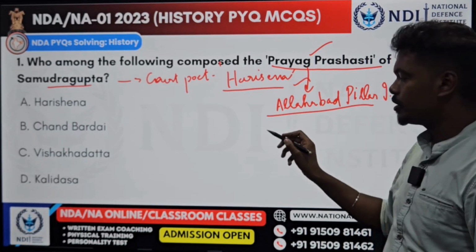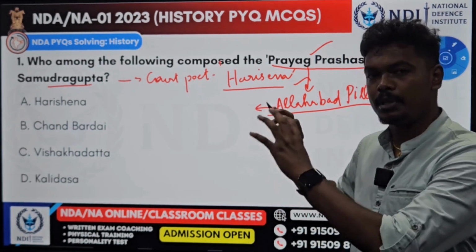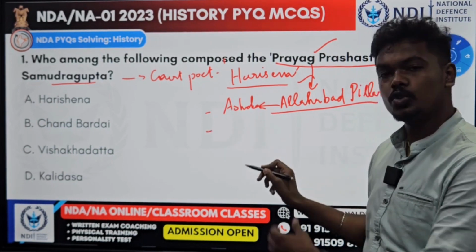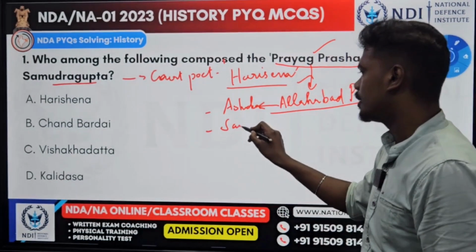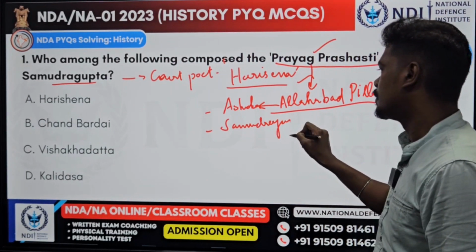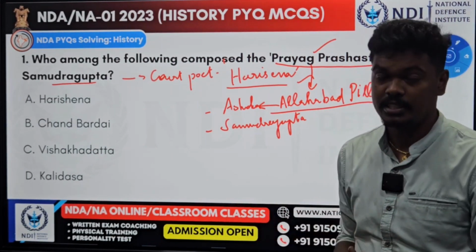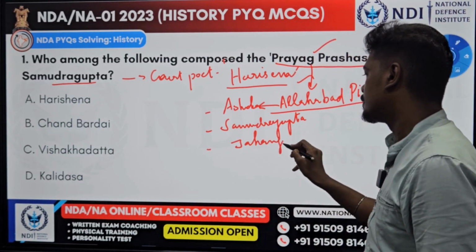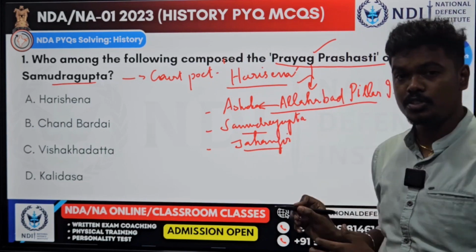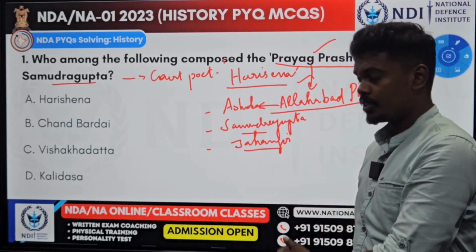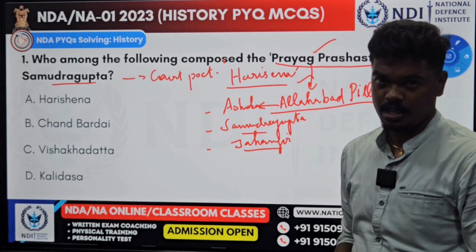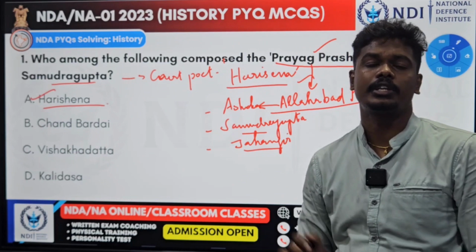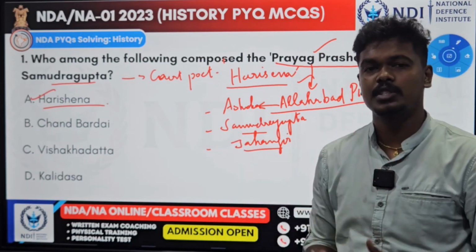This Allahabad pillar is actually established by Ashoka, and later Samudragupta's achievements were added, and later even Jahangir also added his inscription. So this Allahabad pillar consists of three kings: Ashoka, Samudragupta and Jahangir. Yes, and for this question the answer is A, Harisena. It is none other than Harisena who composed the Prayag Prashasti, the achievements of Samudragupta.